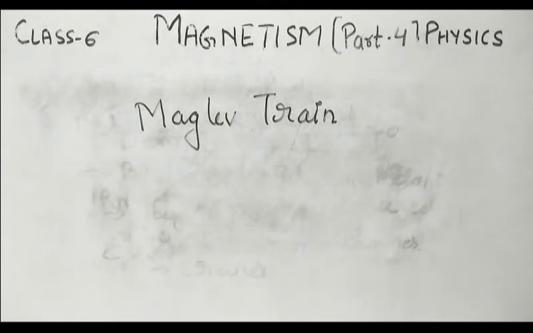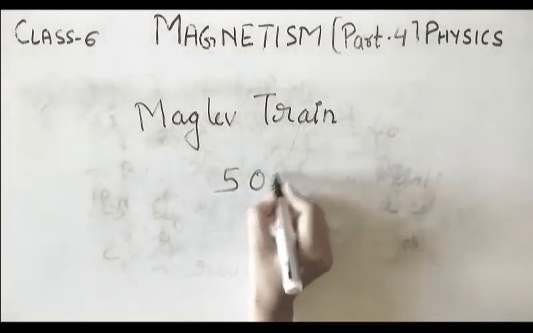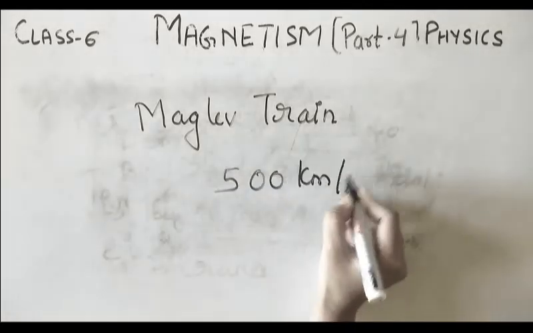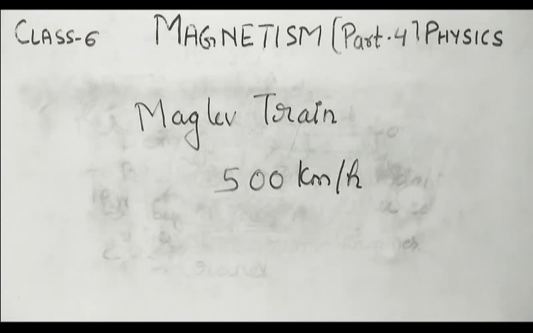When it moves, it rises above the tracks. This is the fastest train till date, and the speed of this train is about 500 kilometers per hour. That means this is the speed of the maglev train.